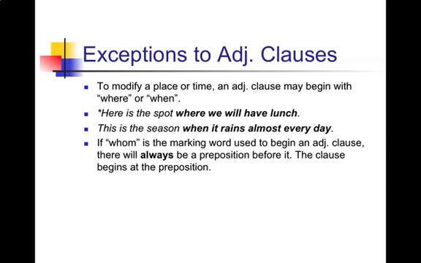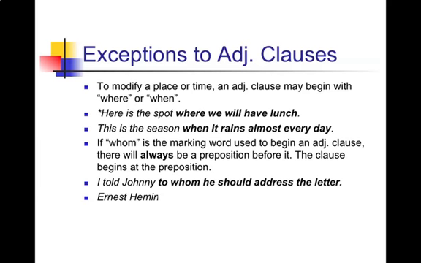If you don't include that preposition, you're going to put it in the independent clause, and then because you've included that preposition, you're going to have two clauses that are subordinate. For example, I told Johnny to whom he should address the letter. Now, I told Johnny is independent, and to whom he should address the letter is a subordinate adjective clause. If I leave that to with the I told Johnny clause, then you get I told Johnny to, and then you get whom he should address the letter. Those are both subordinate clauses, and they have a problem. That to influences the I told Johnny. So you want to make sure you include those prepositions with whom and sometimes which.